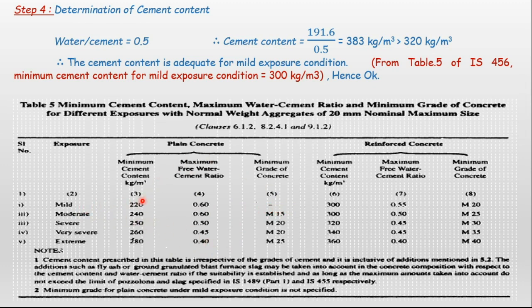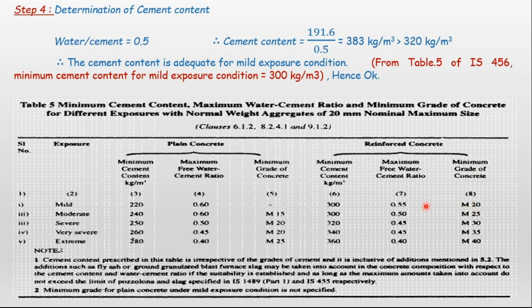So under mild exposure we have reinforced concrete. As I mentioned, the slump, meaning the compaction factor, is also considered for the beams, columns and footings, which come under reinforced concrete. The minimum grade of concrete is M20.